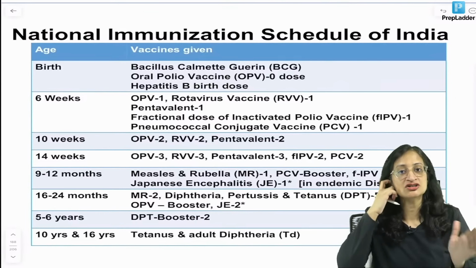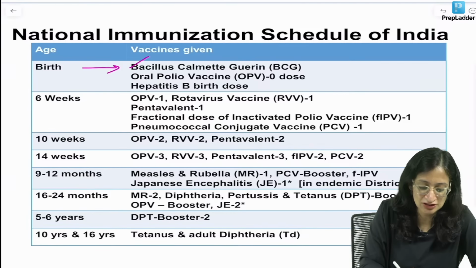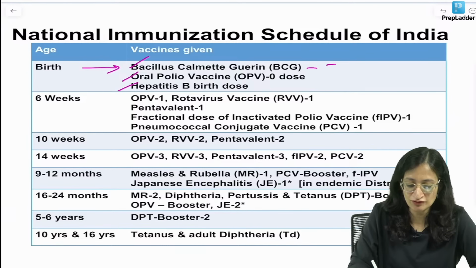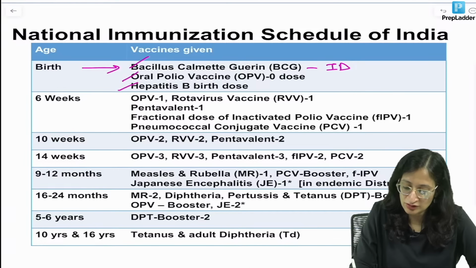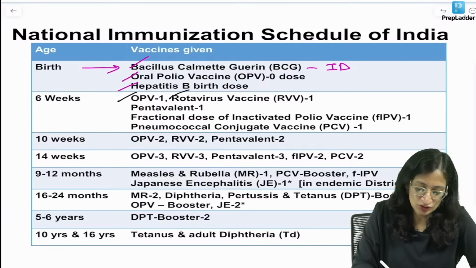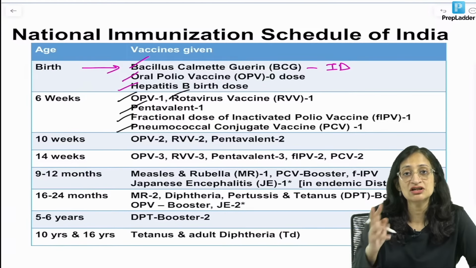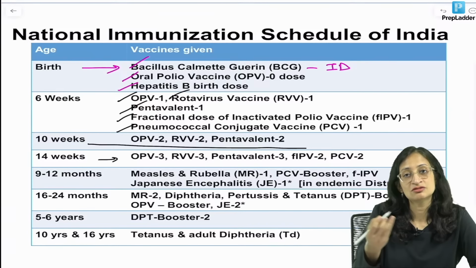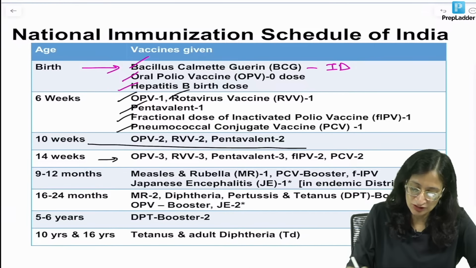So national immunization schedule, a quick recap. You can get questions related to it. So at birth, we all know it is BCG, OPV 0 dose and hepatitis B birth dose. BCG, we know the route of administration is intradermal left upper arm. Okay. 6 weeks, we know 5 vaccines, OPV1, Rota1, Penta1, FIPV1 and pneumococcal conjugate 1. 10 weeks, 3 vaccines, OPV2, Rota2, Penta2. 14 weeks, again same as 6 weeks, but obviously the numbering of the dose is going to change. 9 to 12 months, what is going to happen?